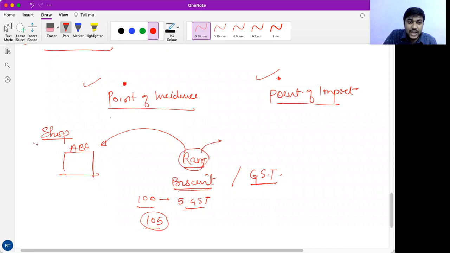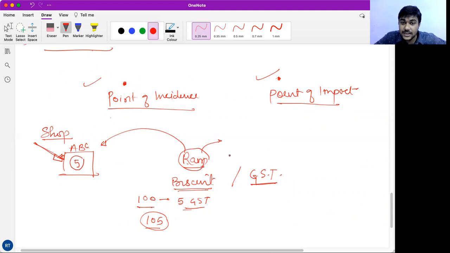Now Ram is not paying directly to the government. Government will charge, or government will appropriate that 5 rupees not from you, but it will be taking from the shopkeeper. So point of incidence is at the shopkeeper, because the shopkeeper is liable to pay. Who is liable to pay indirect tax here? The shopkeeper is liable to pay, but the shopkeeper is not paying it from his pocket.